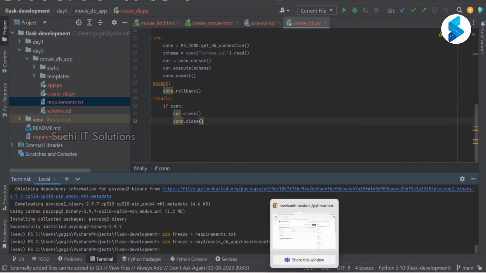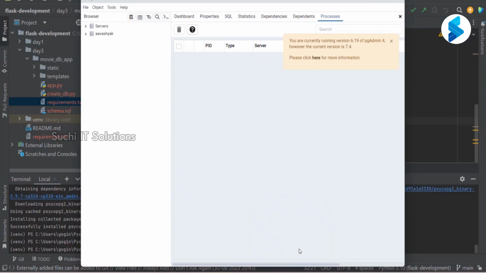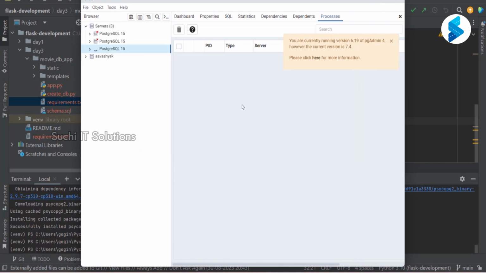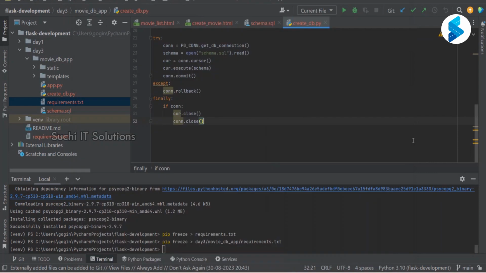This is the script that we are going to execute now, and see whether it creates the respective records or not. Where is my pgAdmin? In the databases, we don't have any specific database with respect to the MovieDB. After executing that, we are expecting it to be created here.